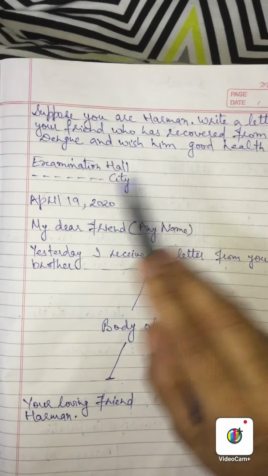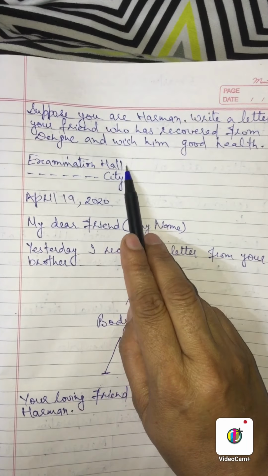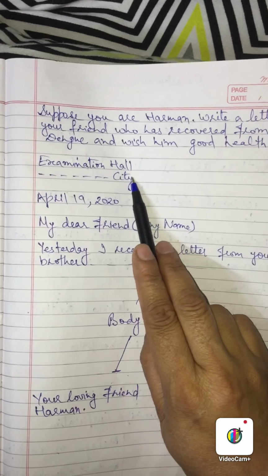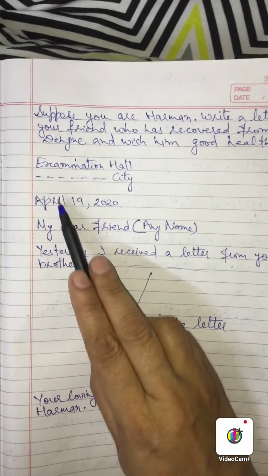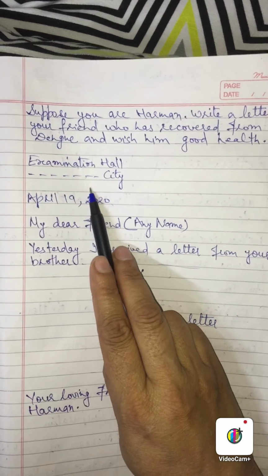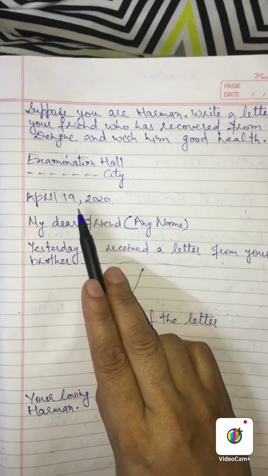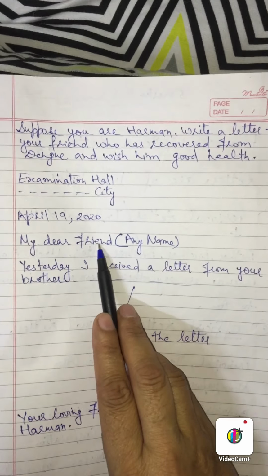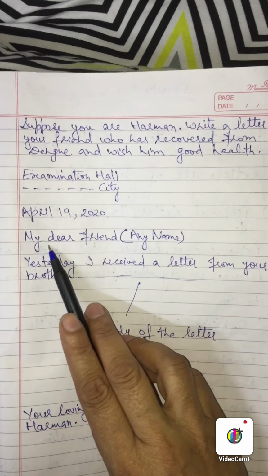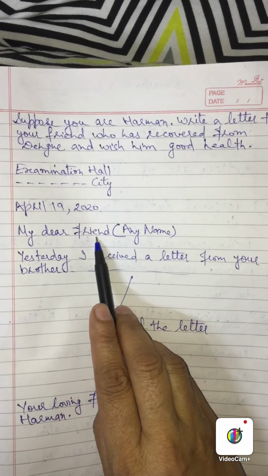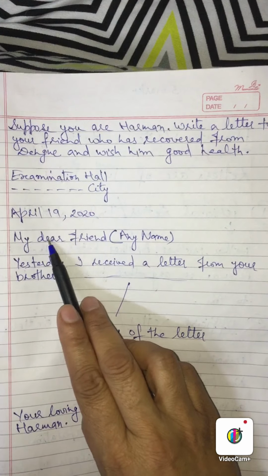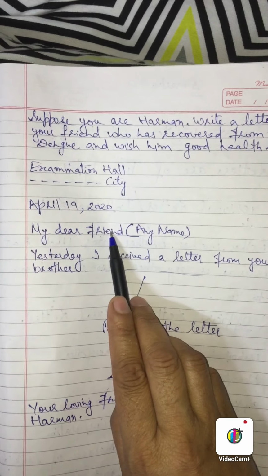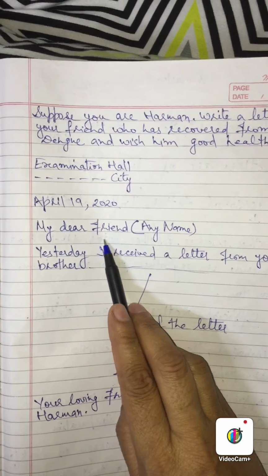So we will start it like: examination hall, dash dash dash, city, because the name of the city is not mentioned in this letter. So after that leave a blank line, then date, then again leave a blank line. My dear friend. So here you are going to write to your friend, so you can write my dear friend, or you can write any name like my dear Ritu, my dear Neetu, or any other name, whatever you want to write. Then again leave a blank line.